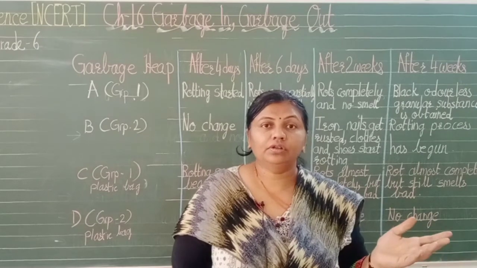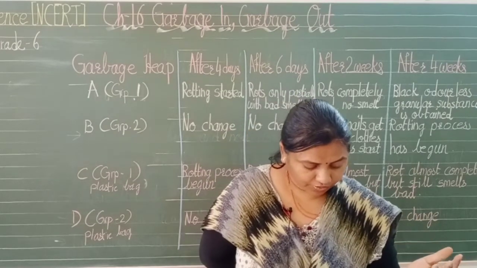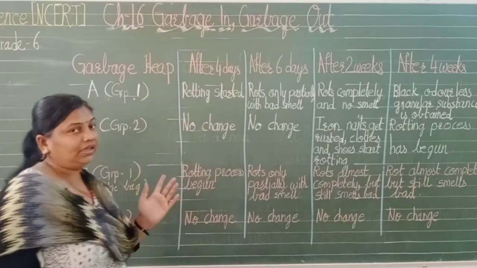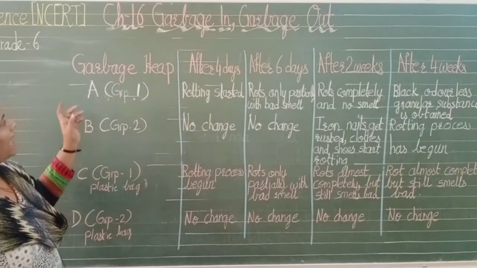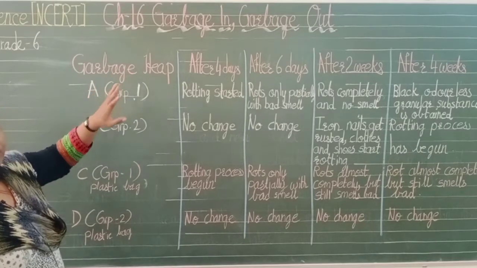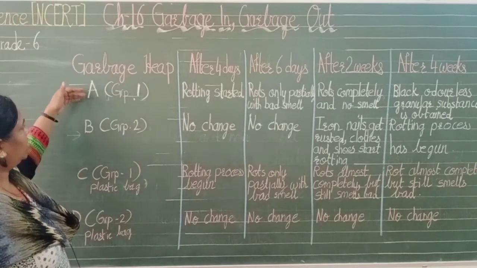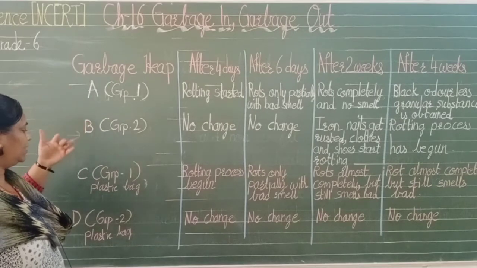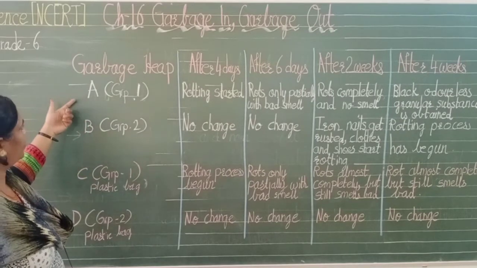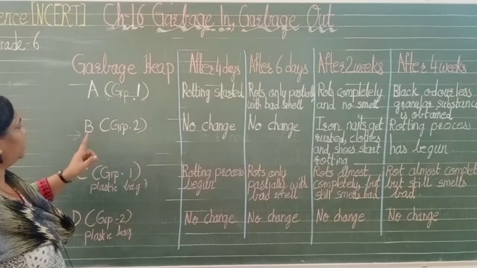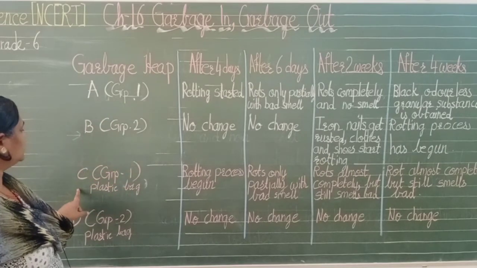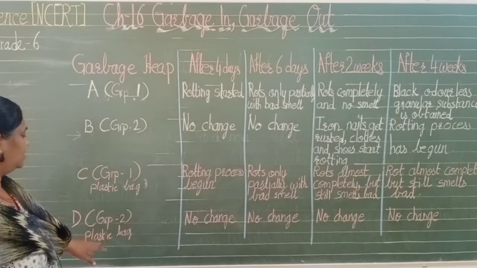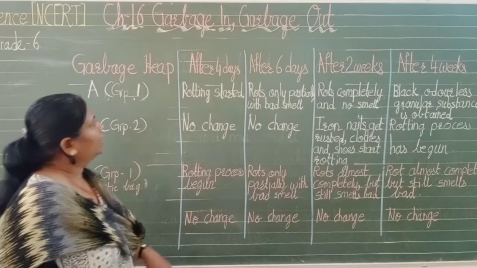It's a very good manure. Okay, now what will you observe? Let us see the garbage heaps. We have made four garbage heaps. A and B were the groups, and later each was divided into two. So now we have four: A is group 1, B is group 2, C is group 1 with plastic bags, and D is group 2 with the plastic bags.